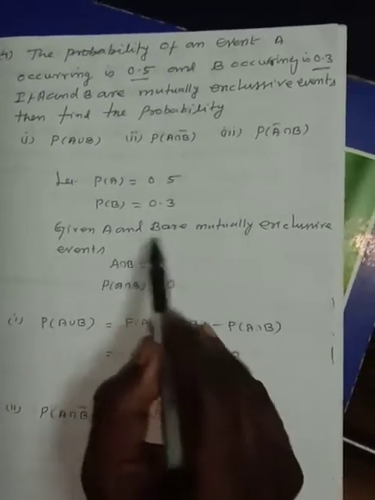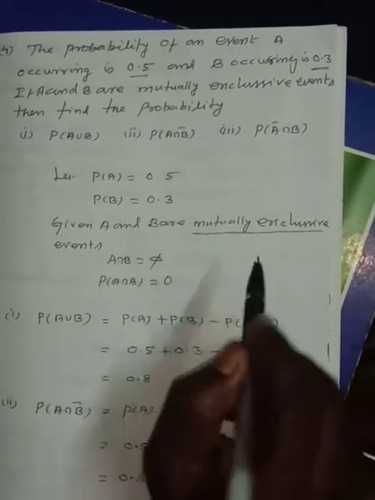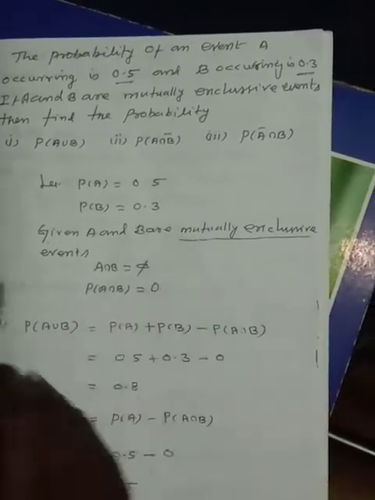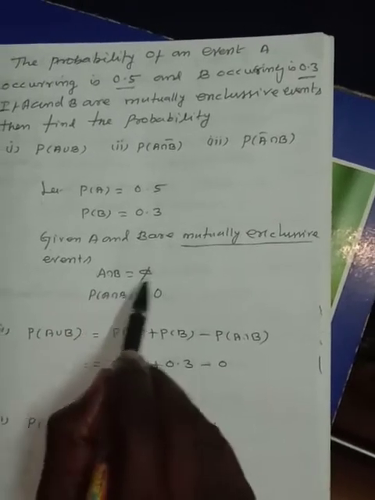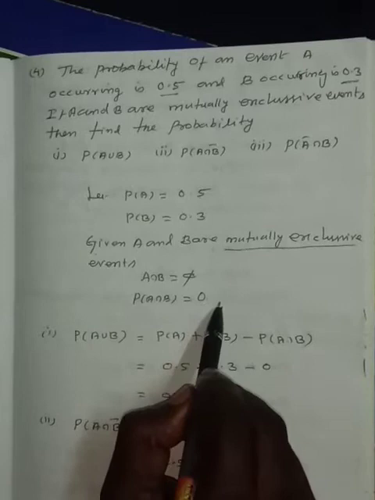Given A and B are mutually exclusive. Mutually exclusive means there are no common elements in the sets capital A and capital B. Therefore, A intersection B is equal to phi, and probability of A intersection B is equal to 0.